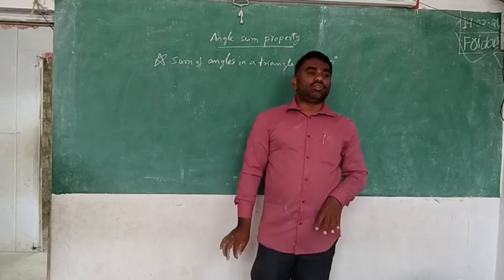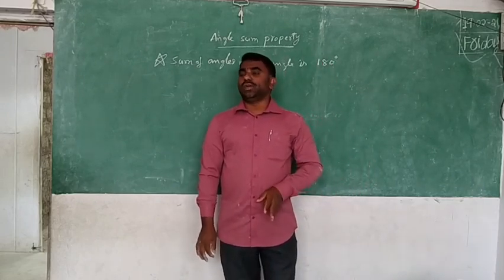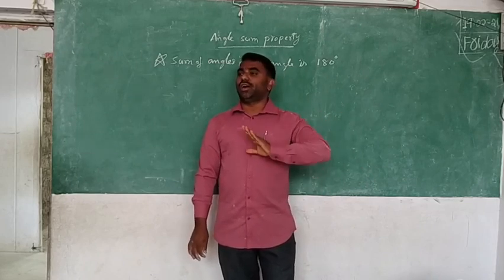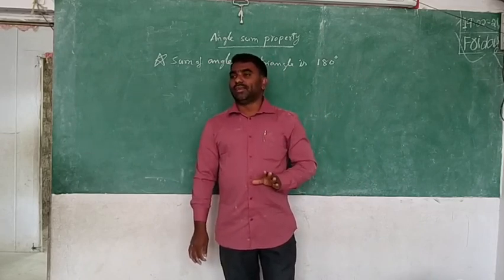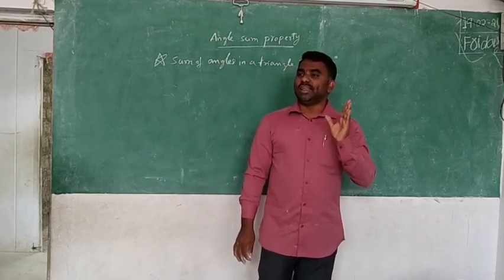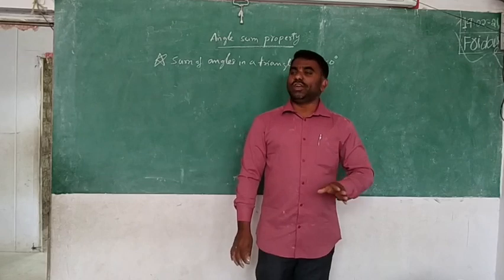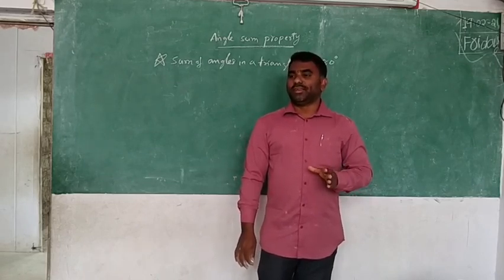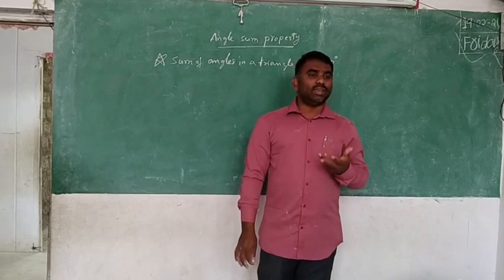As a mathematics student, I have said to you many times that whatever Vamsi sir or Ashish sir or somebody says, you should not follow blindly. I said the sum of the angles is equal to 180, but you should not follow it blindly. You have to oppose me: sir, you are saying this, but how can we prove that?